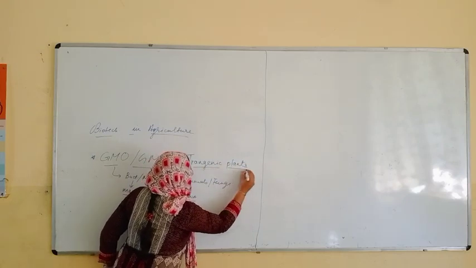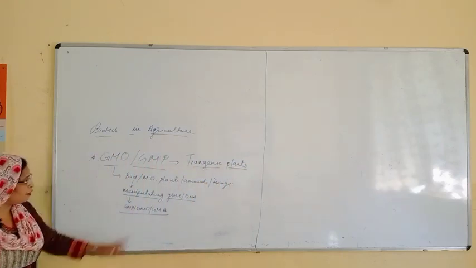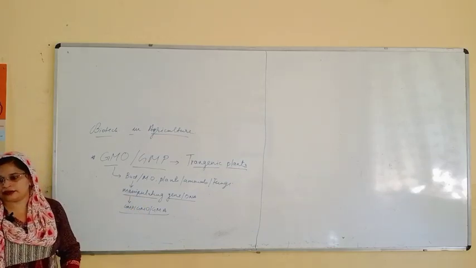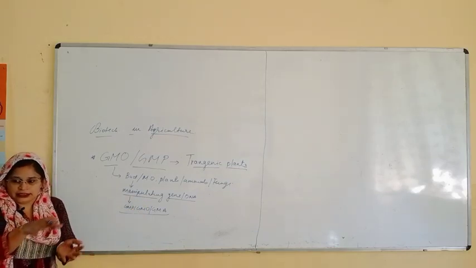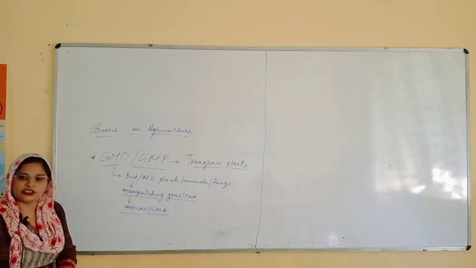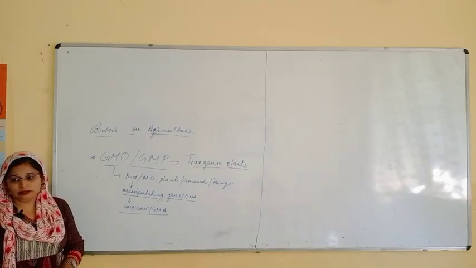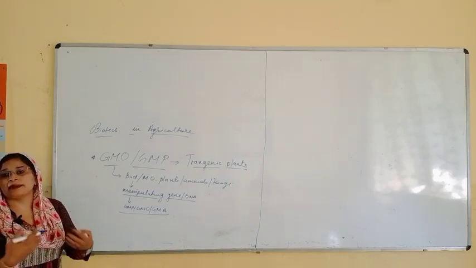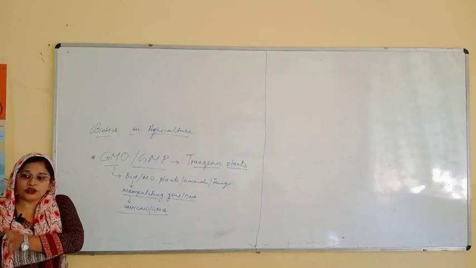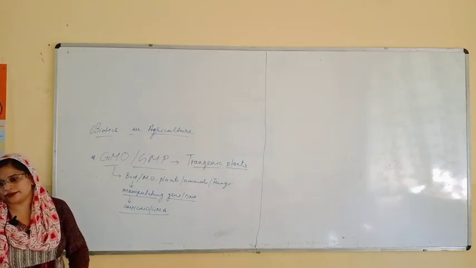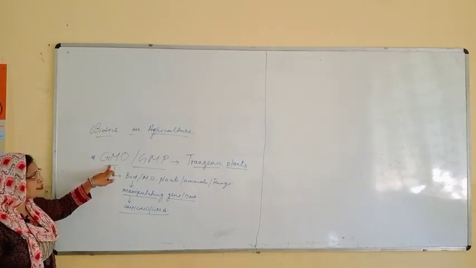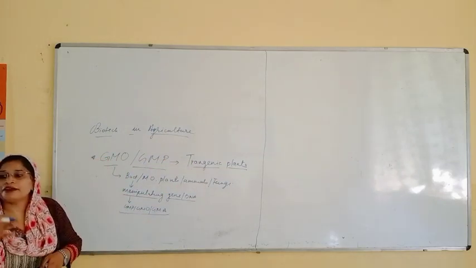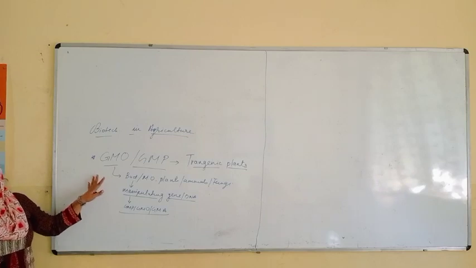Transgenic plants are those in which the gene has been manipulated. You are removing a gene or inserting a gene, and it performs as an insecticide or pesticide so that your yield can increase. So genetically modified organisms or transgenic plants are very beneficial in the field of agriculture.